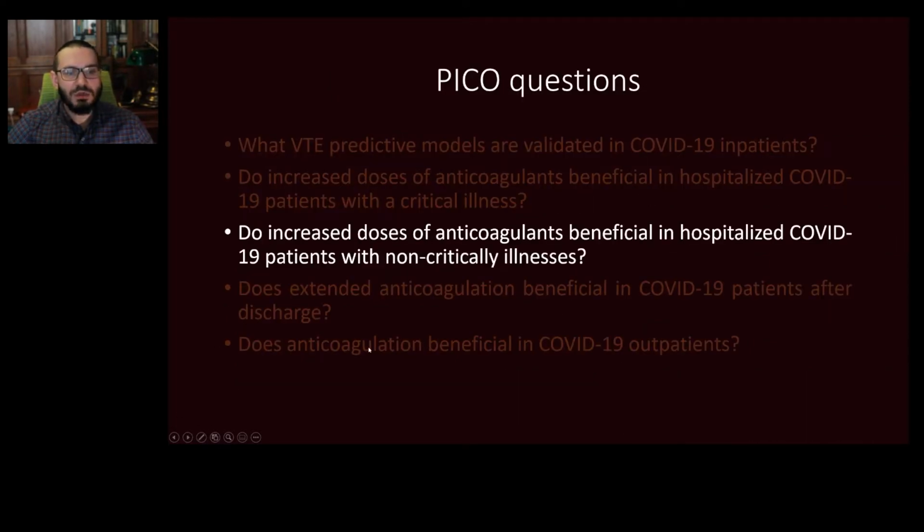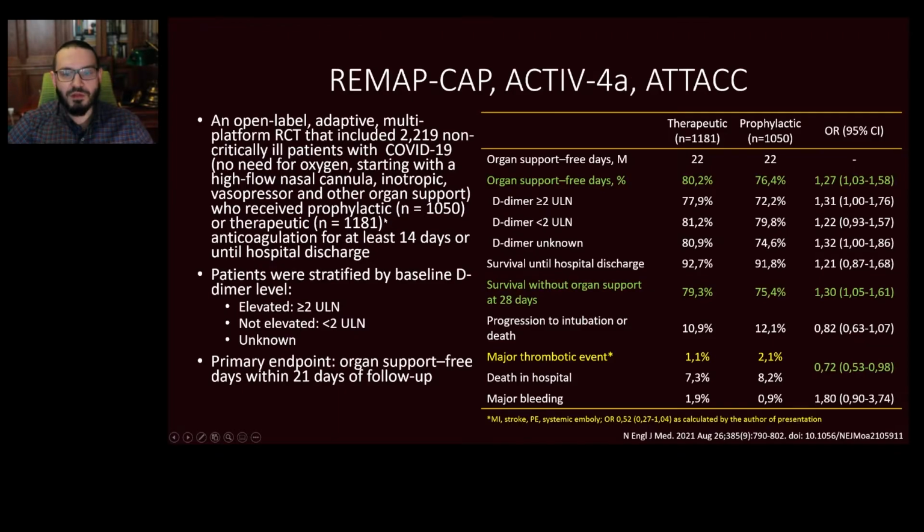Another question: are increased doses of anticoagulants beneficial in hospitalized COVID-19 patients with non-critical illness? Here we have several trials. The first one is another part of this triple trial, where stable patients without the need for organ support were randomized to receive therapeutic or prophylactic anticoagulation, and the primary outcome was again organ support-free days, which was not different between the groups. Most of the patients did not require any organ support within the 21 days of observation.